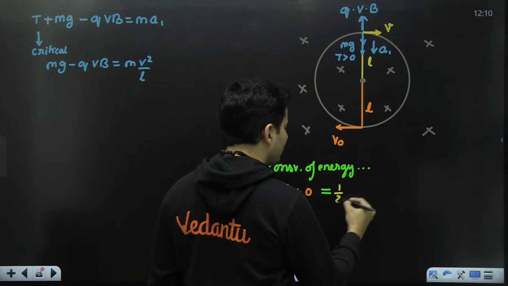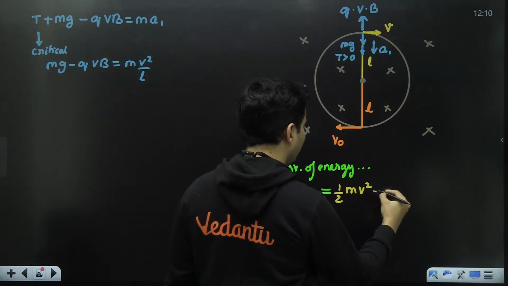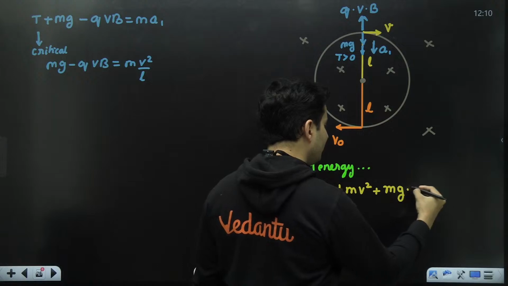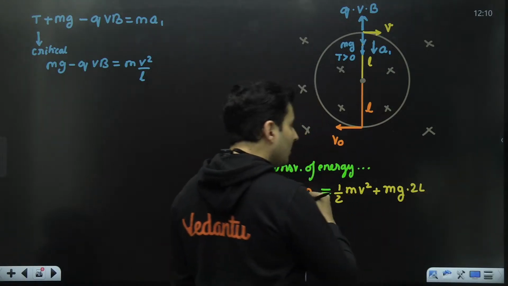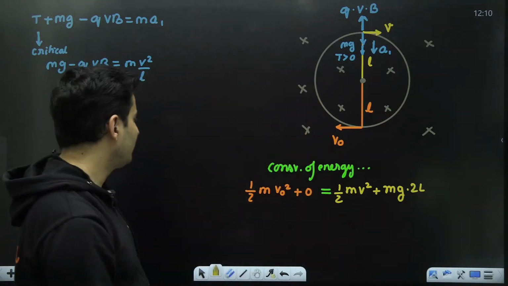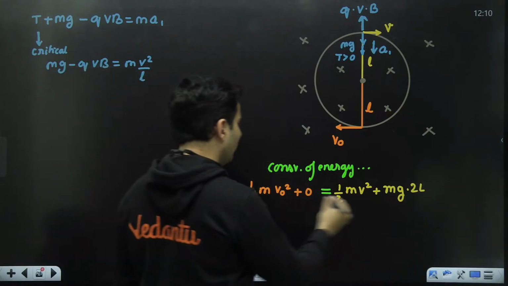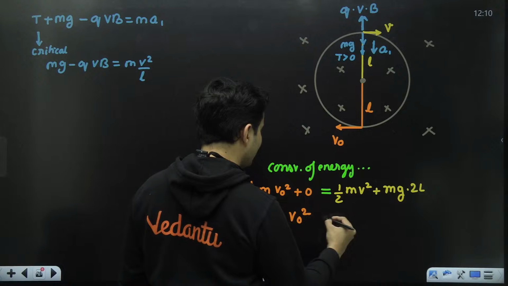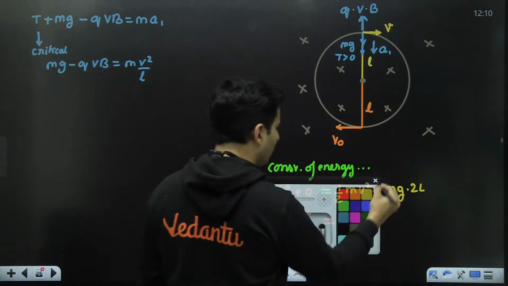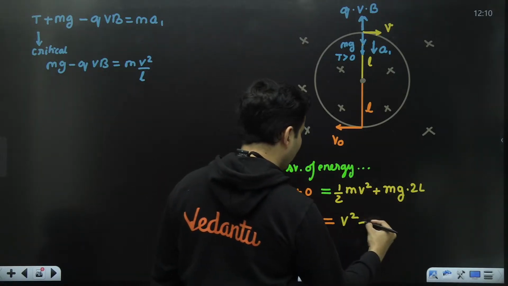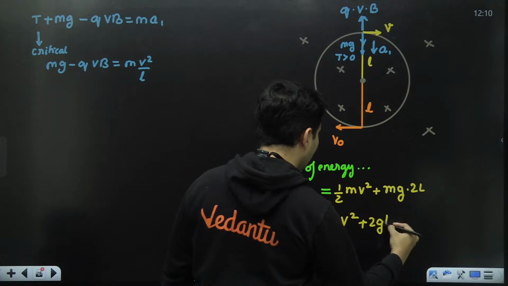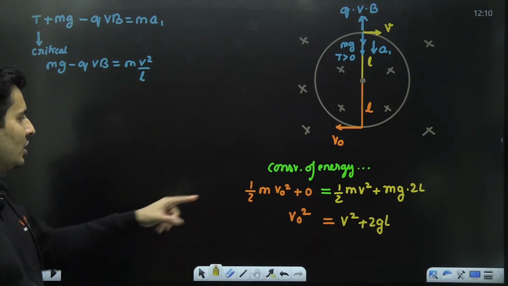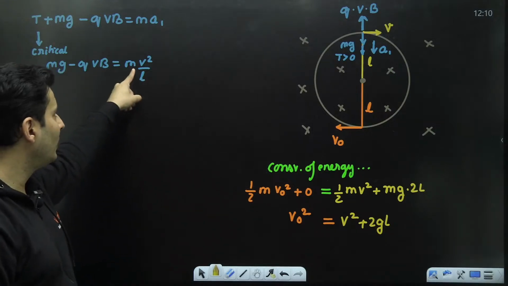So on the top, it has half m v square plus the gravitational energy, which is mg into 2L. Magnetic force never ever does work. m cancels. So from this, I will just get v naught square is equal to v square plus 4GL. Perfect. So from this, we can put v square's value over here.